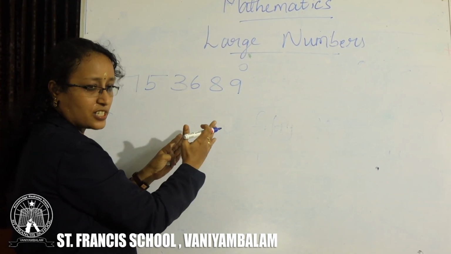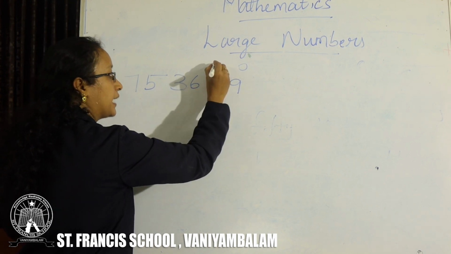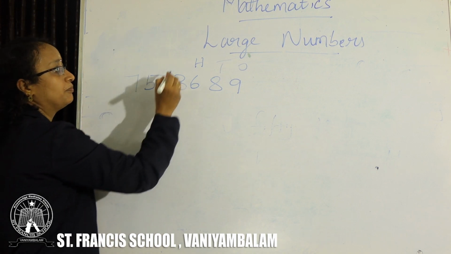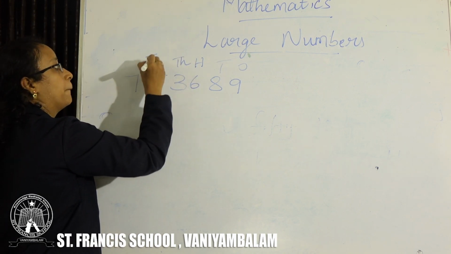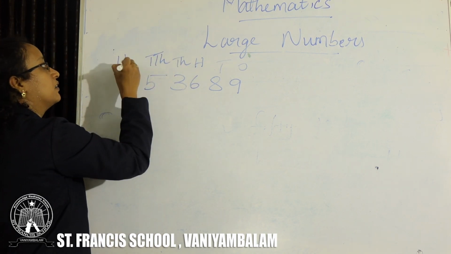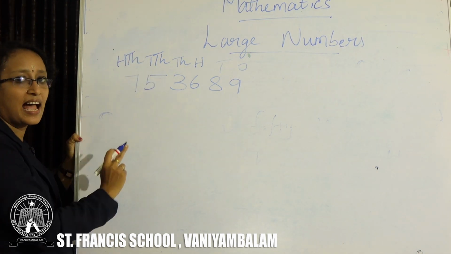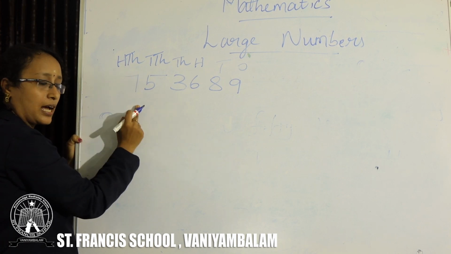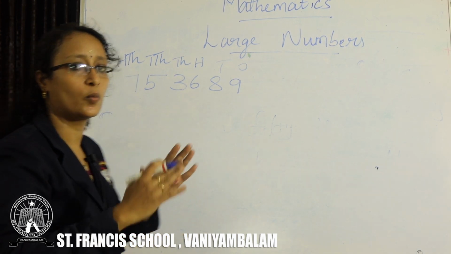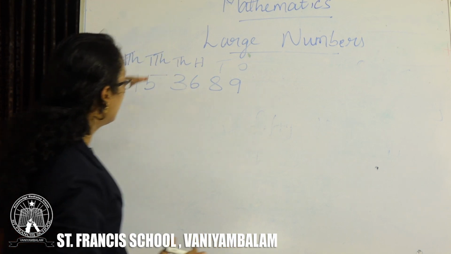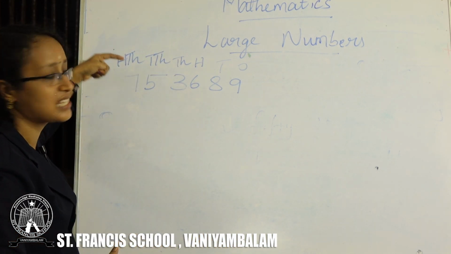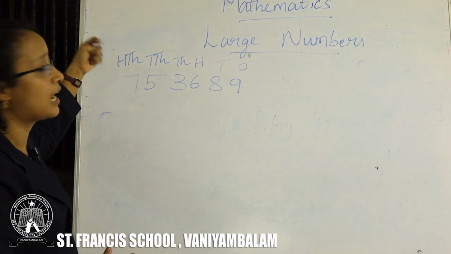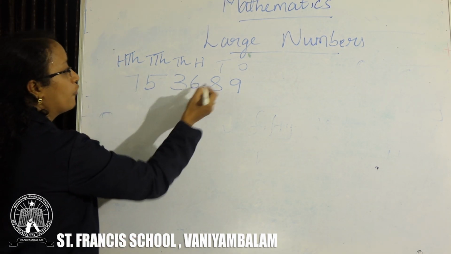For the international system, ones, tens, hundreds, next, do you remember? 1,000, 10,000, not the lakh, here it is 100,000. So lakh and 100,000 both are the same, you will get the same zeros. But in the Indian system, you will say it is a lakh, and in the international system, you will say it as 100,000. So how will you place the comma?